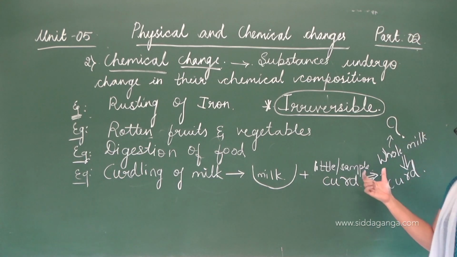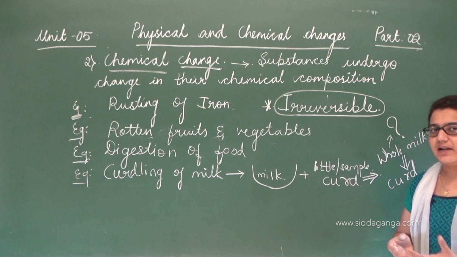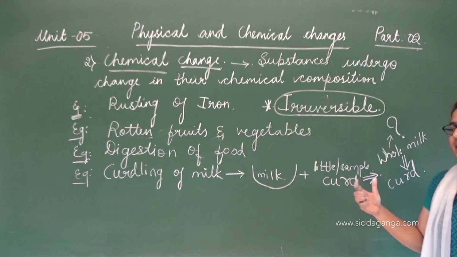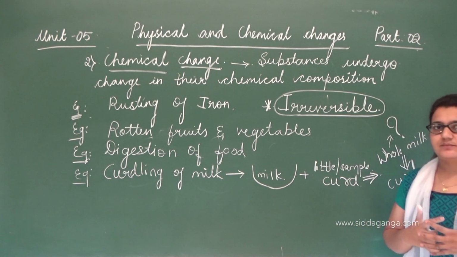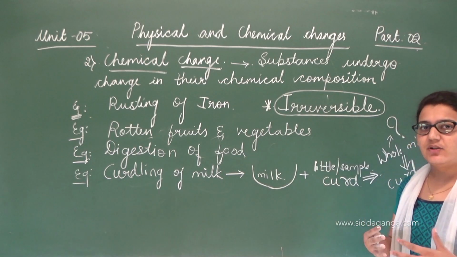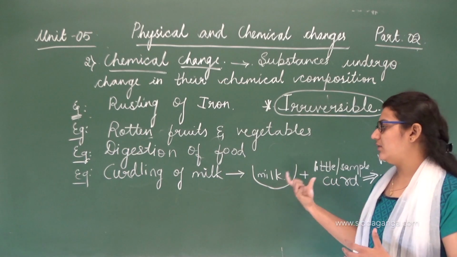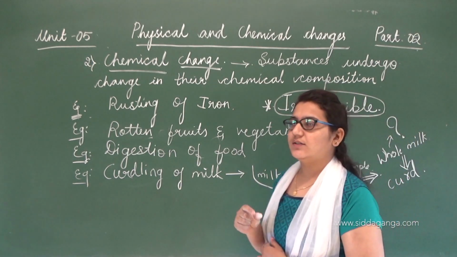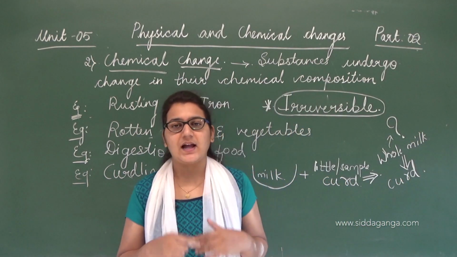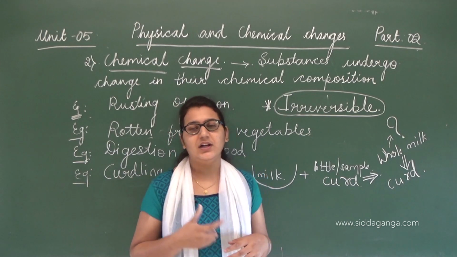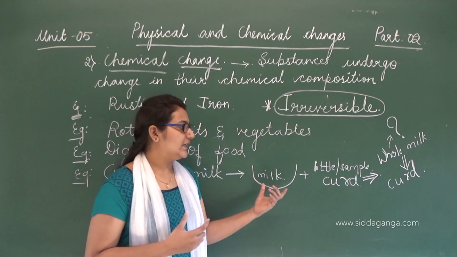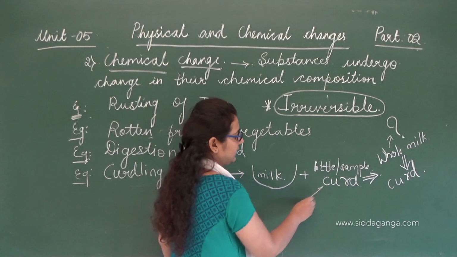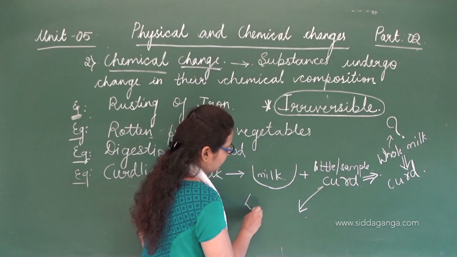When you have taken whole milk and just added a small amount of curd, why does the whole milk turn into curd? Again, it is because of the addition of this curd. The small amount or sample you add to the milk acts as a starter, and this curd contains a bacteria. So that bacteria is lactobacillus.